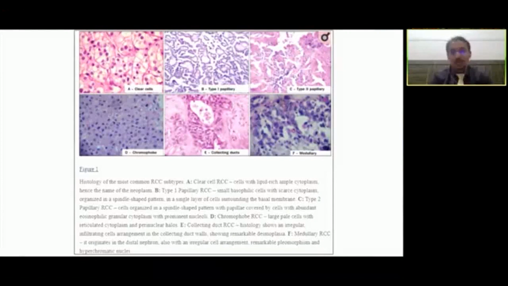radiological diagnosis. Among other aggressive variants of renal tumors are collecting duct tumors, which typically happen in the collecting ducts, and they have a lot of dysplasia around. The medullary variety happens in the distal nephrons, and there is marked pleomorphism and hyperchromatic nuclei in that.